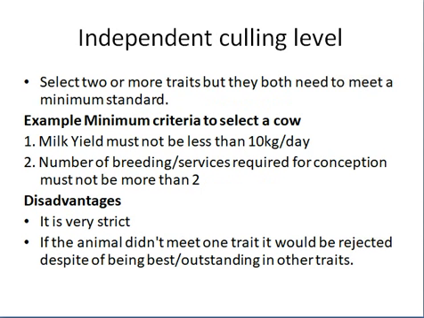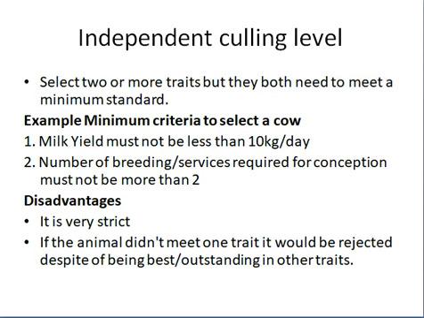Next one is independent culling level. Here we select 2 or more traits at a time, but we set a minimum standard. For example, for a cow, we set that a cow must give 10 kg and a cow must get conceived with 2 services. So if a cow does not qualify, even if a cow is giving 50 kilograms per day, but it is taking more services than 2, then we will reject that cow. So this is independent culling level.